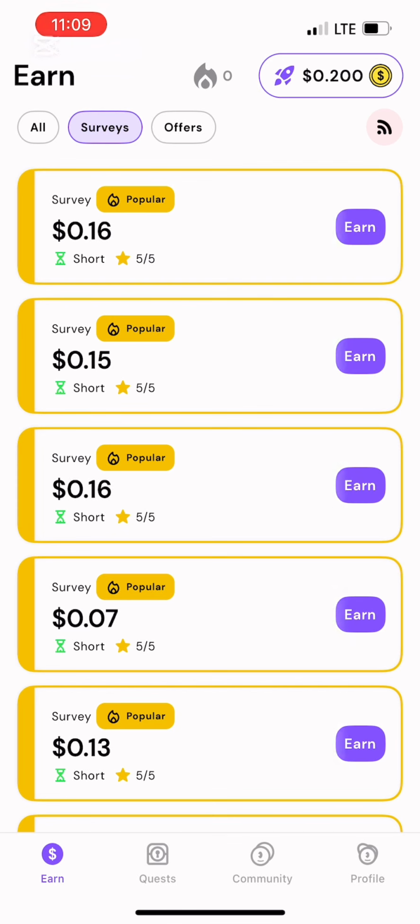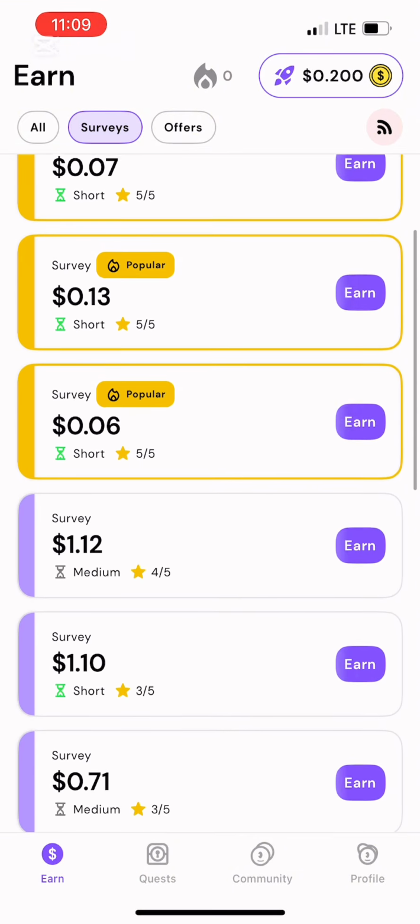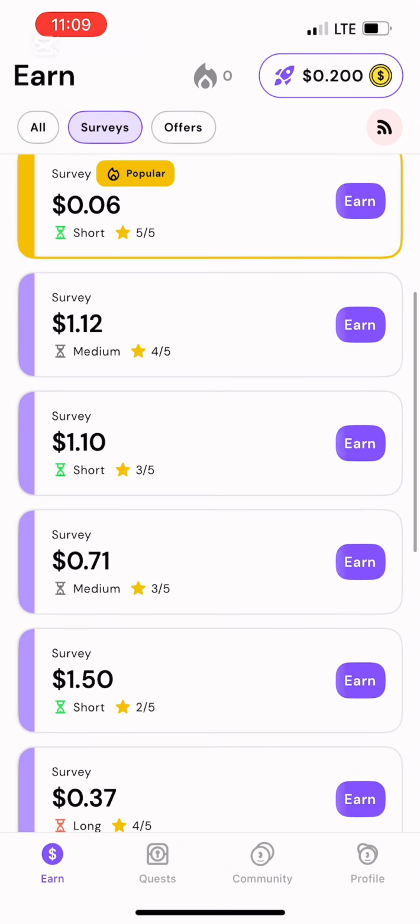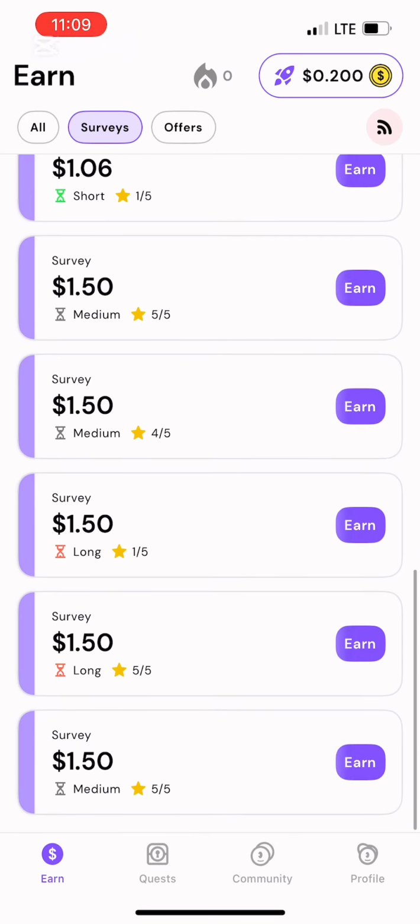There are a whole lot of surveys, but you have to understand your demographic. You have to master your demographic, right? You can see surveys of $1, $1.50, $1.50, $1.50, just as we've seen in their features, right? There are $2 surveys and the rest.